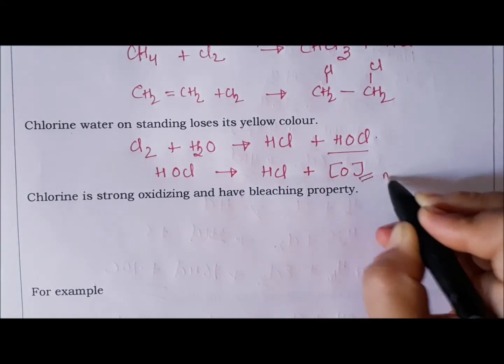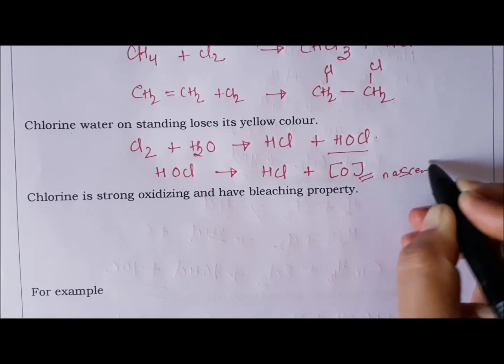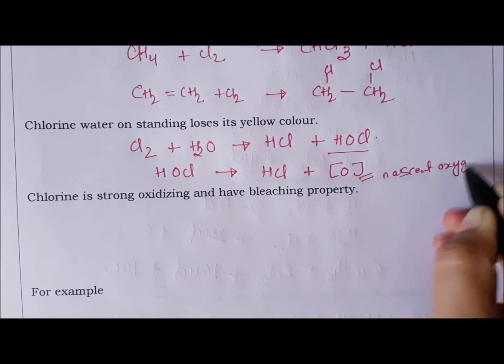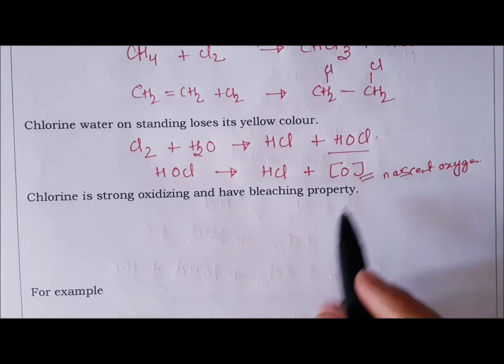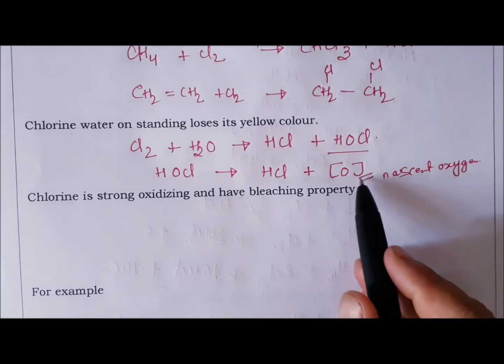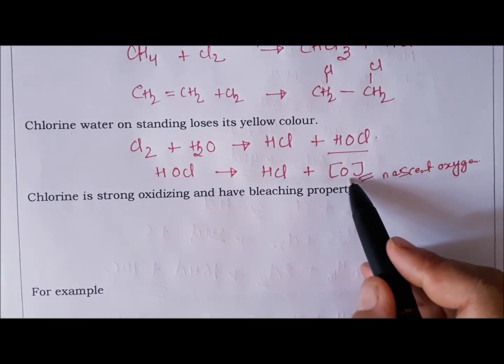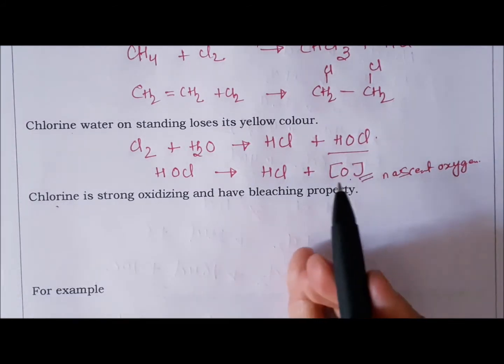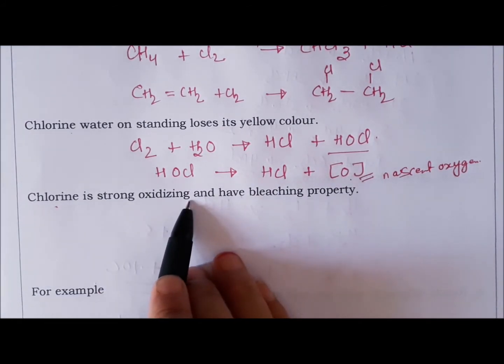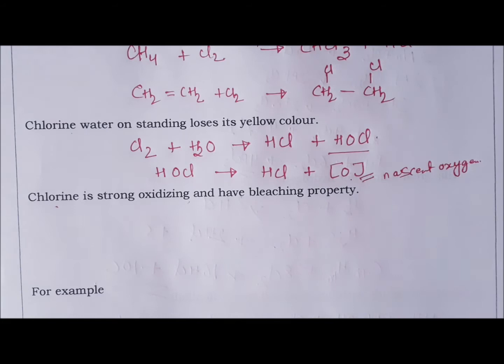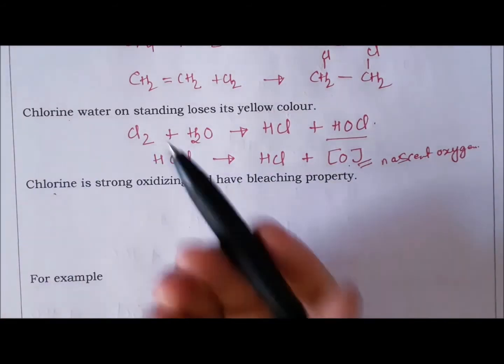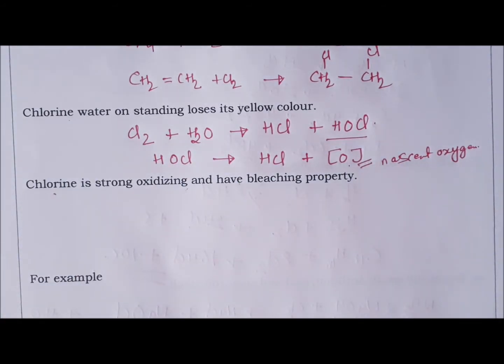This is what is called nascent oxygen, a very reactive species. Because of the production of this nascent oxygen, chlorine in water is a strong oxidizing agent and has bleaching property, and hence chlorine water on standing loses its yellow color.